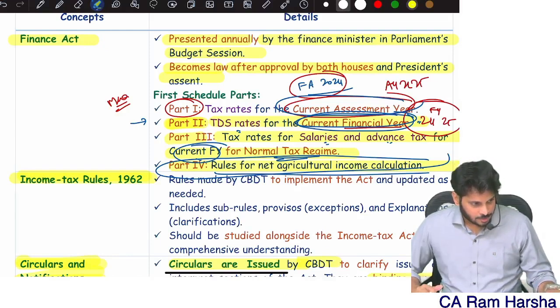What is the cutoff date to check senior citizen or normal citizen? You don't have to check throughout the year. You check on 31st March. As on 31st March, 60 years of age completed or not completed. As on 31st March, if 60 years of age is not completed, that's it. He's not a senior citizen. So senior citizen means what? Who completed 60 years or more than 60 years. Super senior citizen means what? More than 80 years.